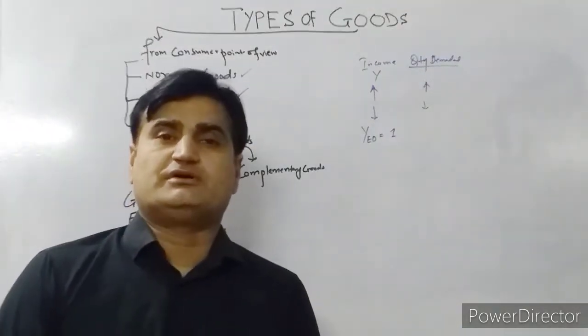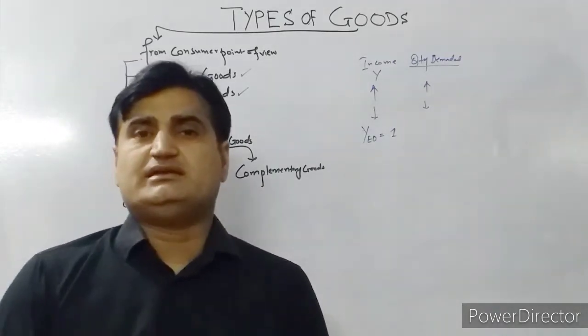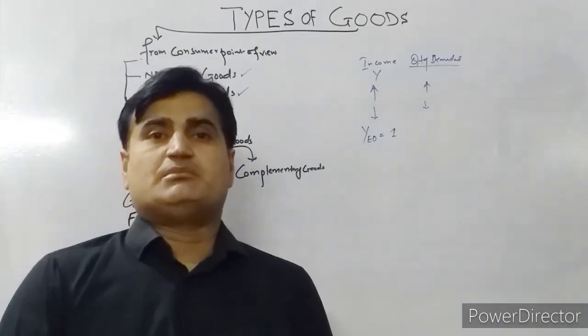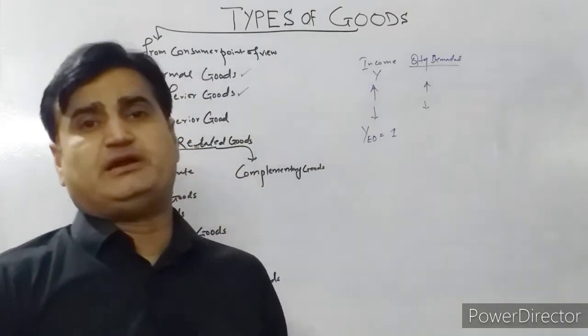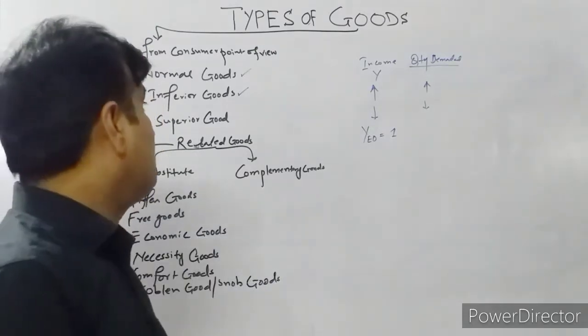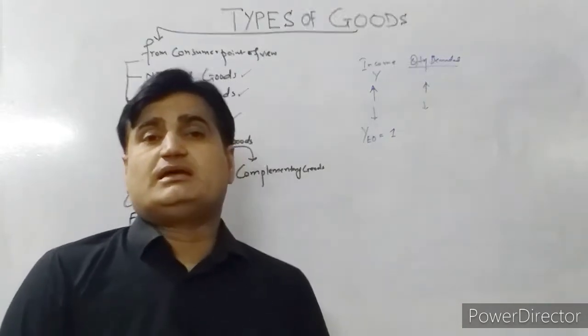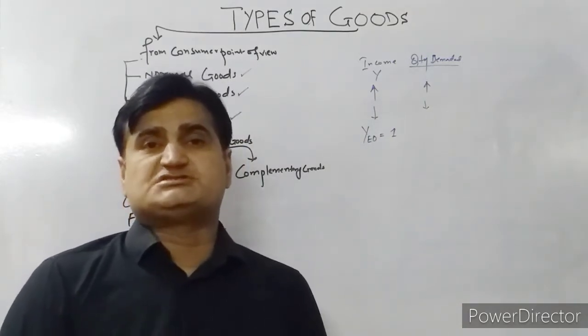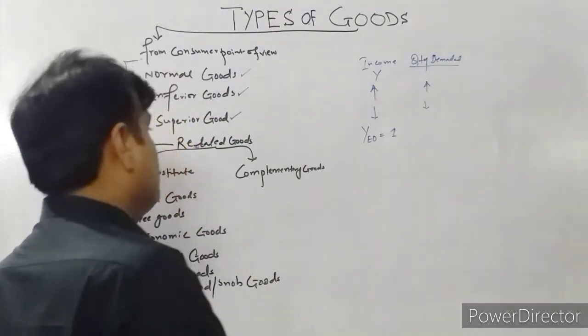And superior goods are those goods which are related in such a way that increase in income, the demand for such goods increases, but the major portion of the income is spent on the purchase of the superior goods or the luxury goods. For example, when income rises, consumer would like to purchase the AC, refrigerator, these goods. These are the superior goods.